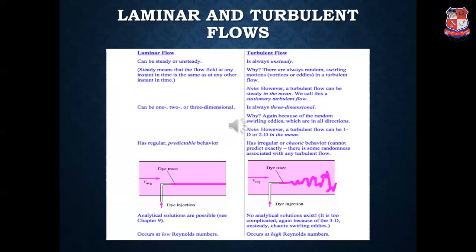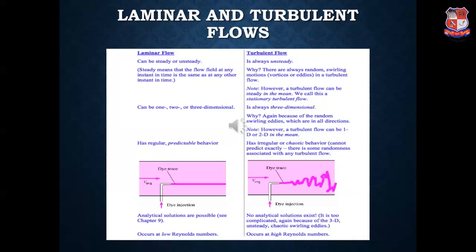Now we also know that a turbulent flow is always an unsteady flow. However, if you calculate the mean of the flow, say at a section at the start of the pipe, at various sections in between along the pipe length, and at the end, and take the mean of the flow values, then you may find that the flow was steady.